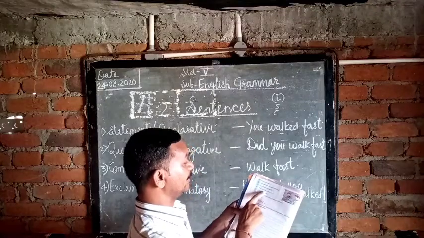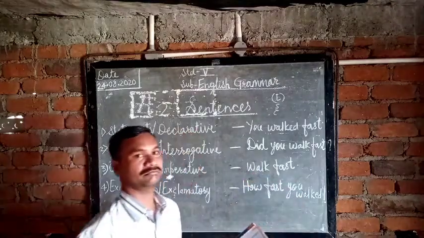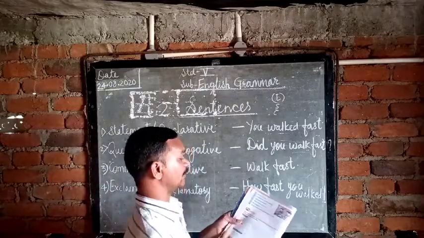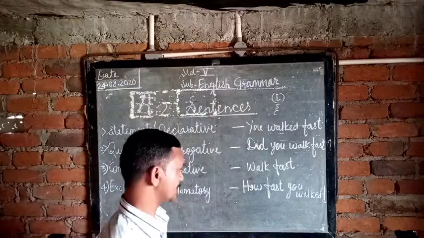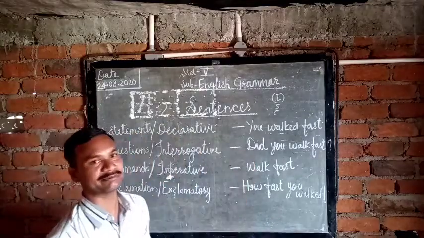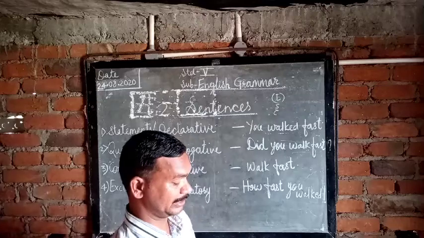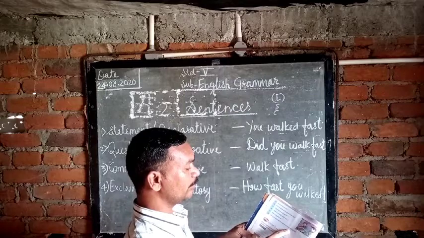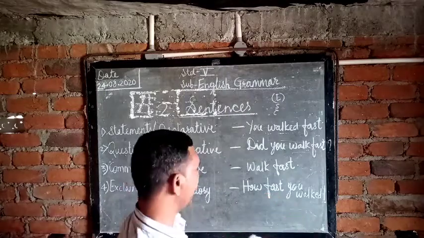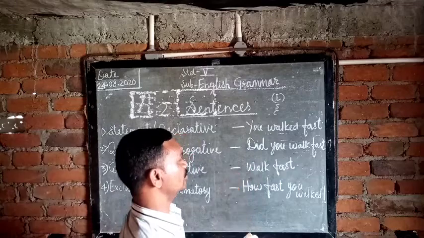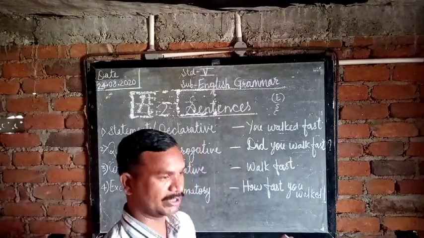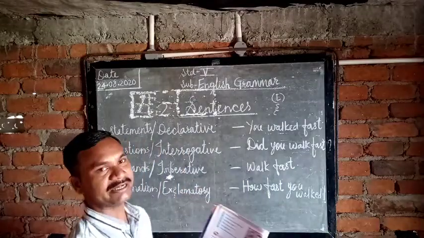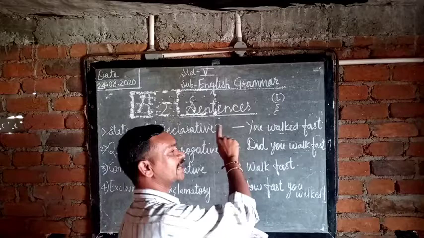Number 18. There is a phone call for you. This is the statement sentence. Give full stop and statement. Number 19. What a large house! Yes. Exclamation sentence, exclamation symbol, and this is the exclamation sentence. Now last one. Have you returned the book you borrowed last week? Have you? This is the question sentence. Give the question mark and this is the question sentence. So these are the 20 sentences of exercise first.